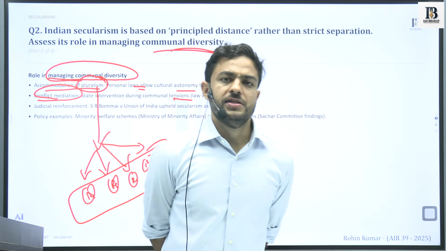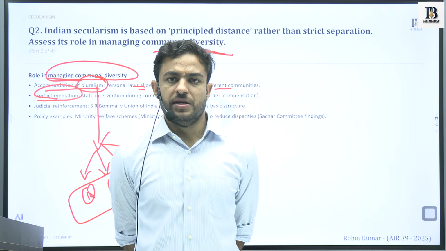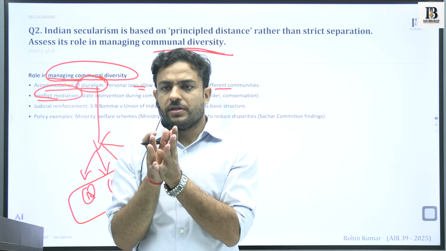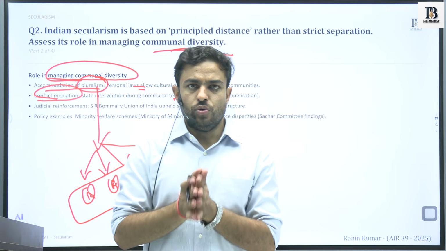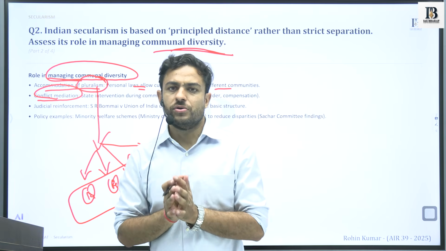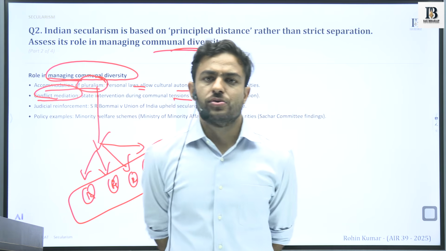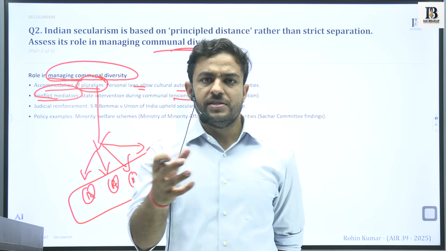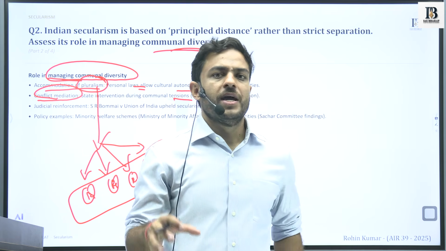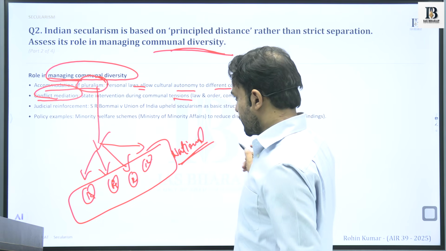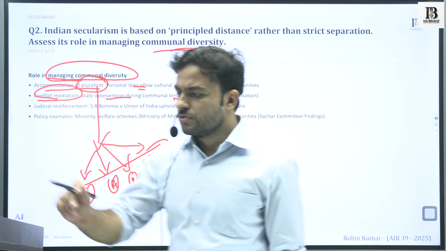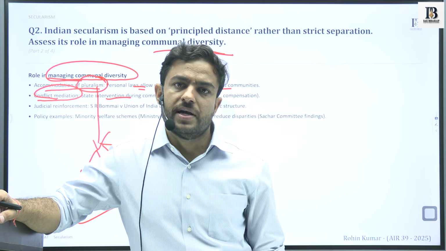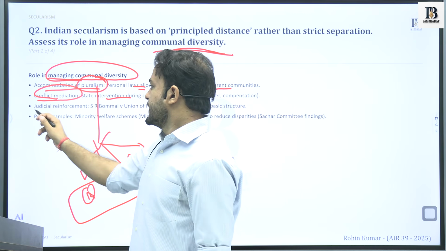You will be given this responsibility that when there are tensions in society, it is you who would tone down those tensions. You would bring these different groups together as a unit. So it is these interventions which tone down the communal tensions that exist in society.